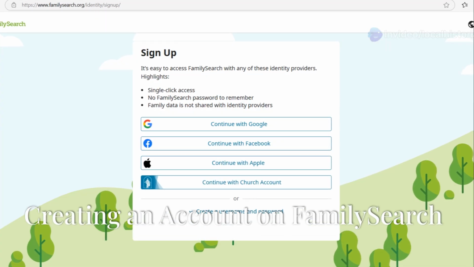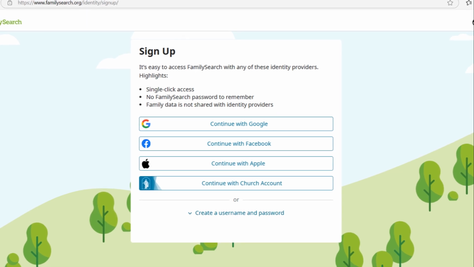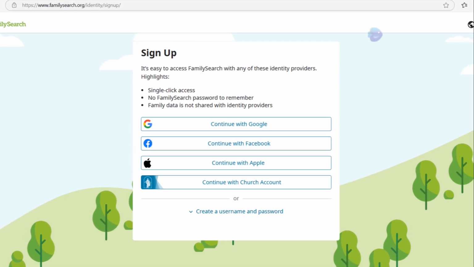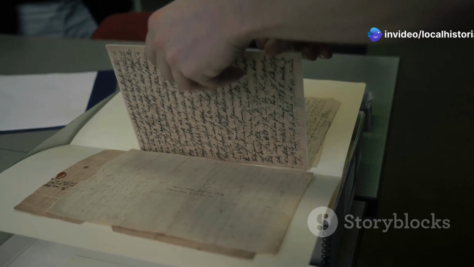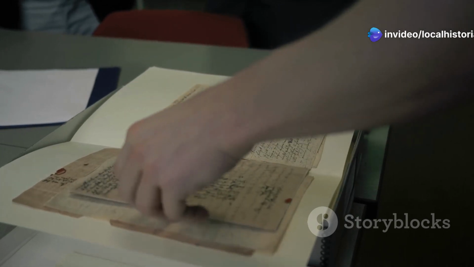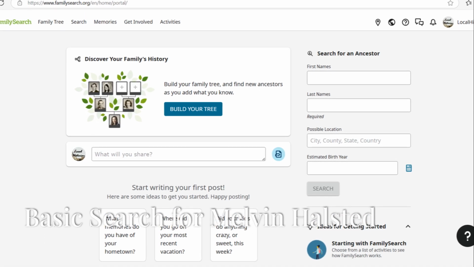First, we will create an account at familysearch.org. We just need to set up a username and password. Super simple. And then we will have access to their thousands of scanned records, transcriptions of historical records, as well as their family trees. Okay, we have created our account.